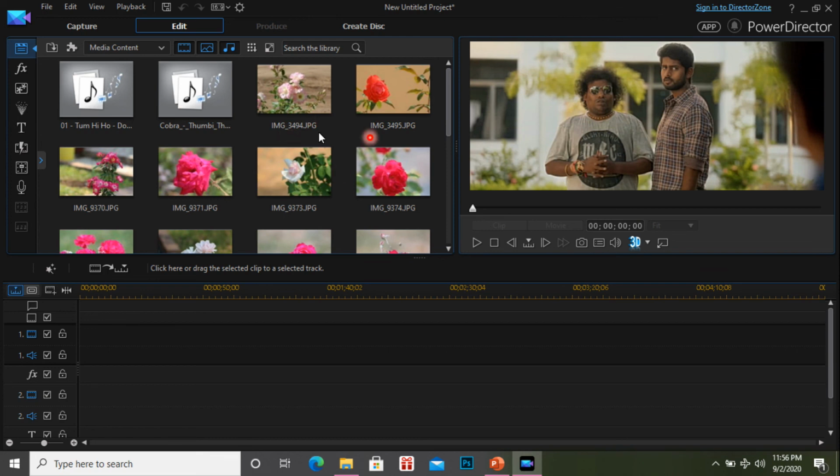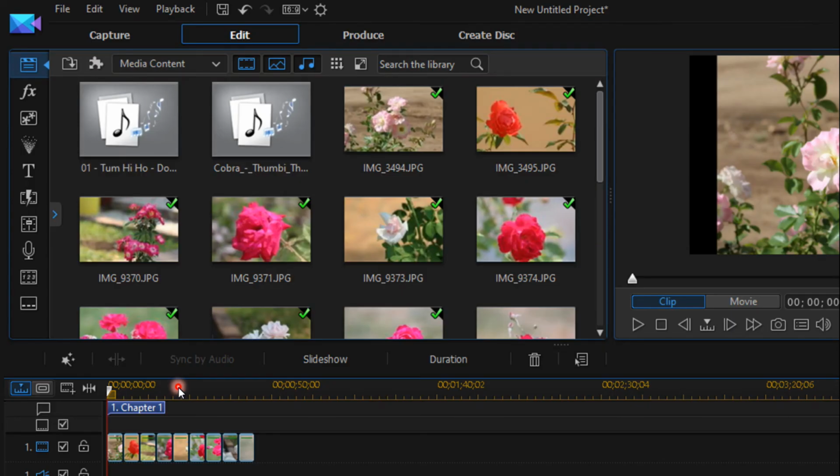Suppose you need any one of the files, suppose you want to take any one of the photos, just click here and drag, and you can fix it here. Just mouse click and fix here. So this is the procedure, if you want to keep all the files in the track. So this is the example. Here I keep all the files. I select some of the files and I keep them here. Okay, the first exercise,